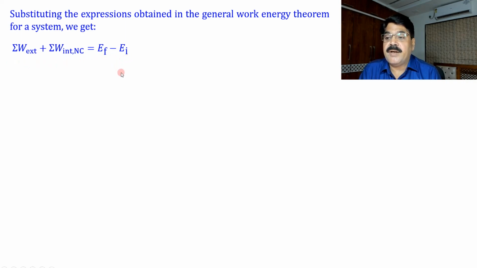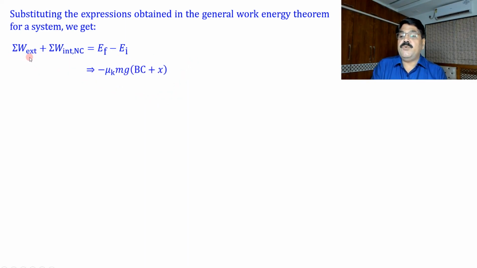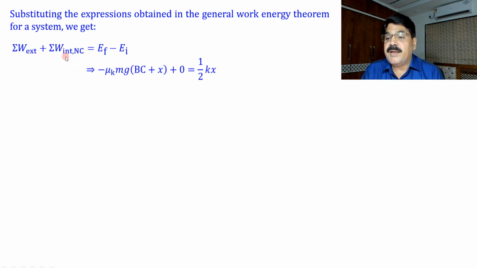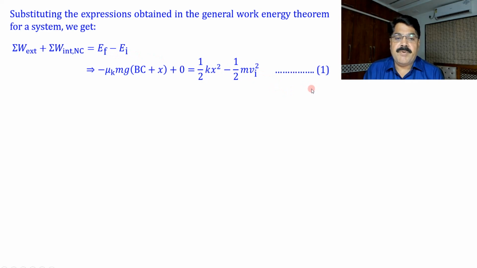I am again saying the theorem: total work done by all the external forces plus total work done by all the internal non-conservative forces will be equal to the change in mechanical energy of the system. Now we have obtained this one and this one. Let us substitute the values. This was minus mu k mg (BC plus x), and this is 0, and it is half kx square minus half m vi square. Let us call this equation number 1. And why am I calling it equation number 1? Because we will solve this problem by some other method and compare with this equation.